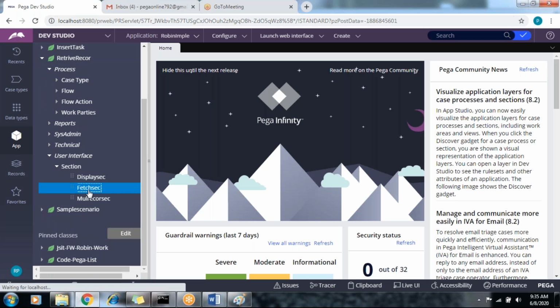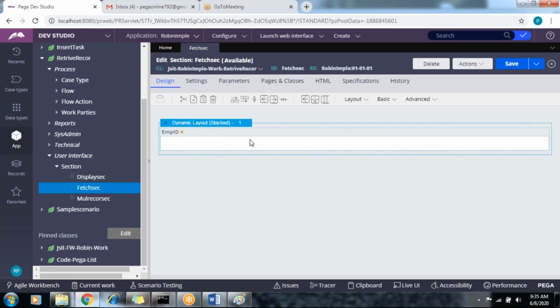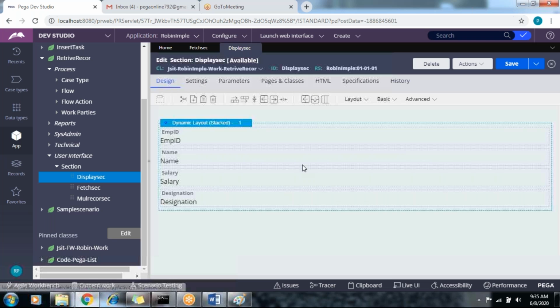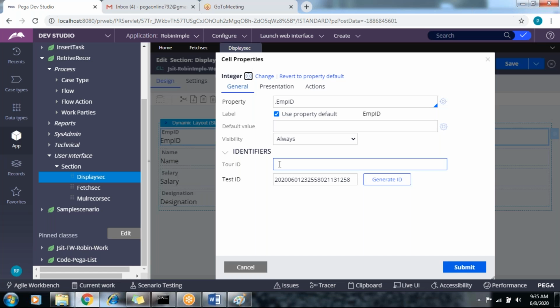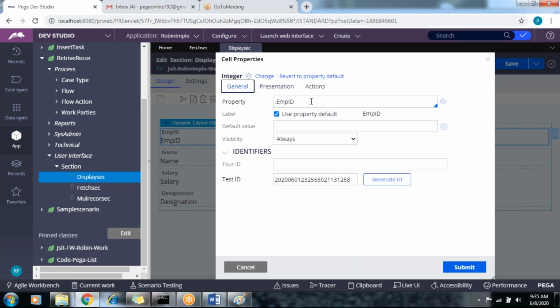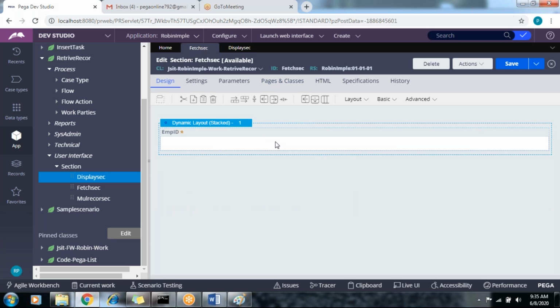Can you show me the two sections? Okay. This is the fetching section. And the next one, the display section. The display ones are all read only. Can you open an employee ID? Just the properties. Yes, it has read only in edit options in the presentation tab. So read only always, not editable. Can you go back to the fetch section once more? Fetch section. The second one. Yeah. Editable. Okay.